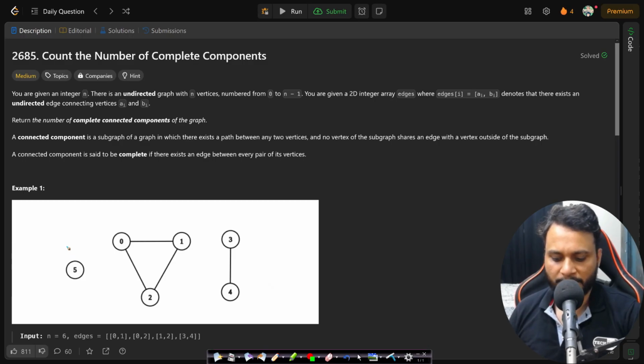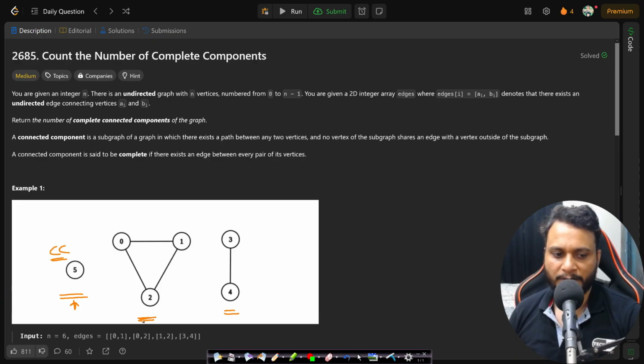Now, if you look at the given example, there are three components. As per the definition, three components are present. But are they actually complete? If you look at the first component, it just has one node. So you do not require any edge for connectivity, so it can be said to be a complete component.